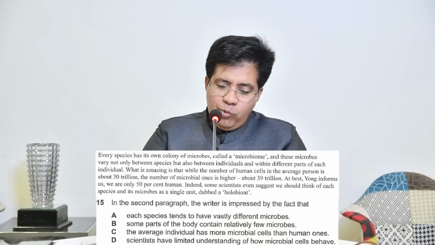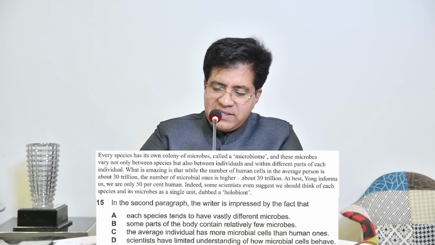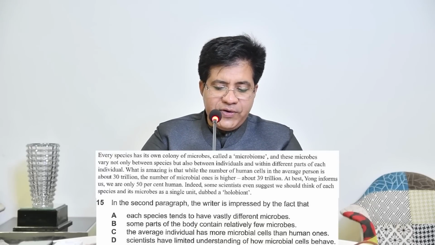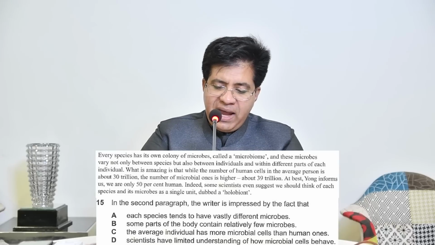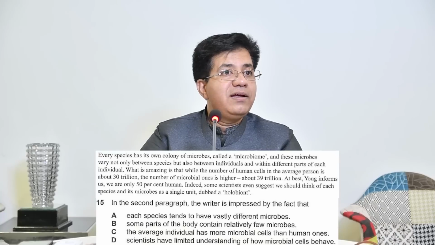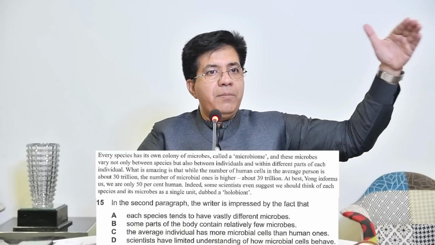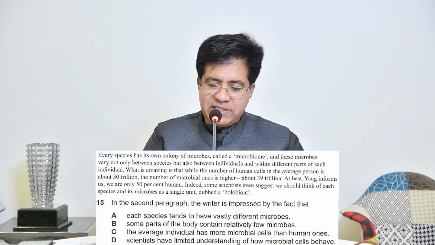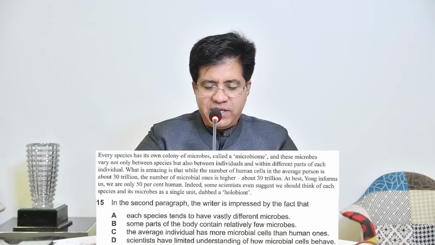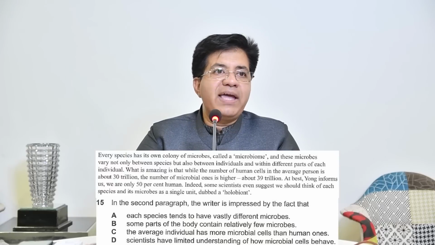Now let's read it. What is amazing is that while the number of human cells in the average person is about 30 trillion, the number of microbial ones is higher, about 39 trillion. So it means microbes are more than the number of cells in humans, and this is amazing. Let's come back. Option A, each species tends to have vastly different microbes.